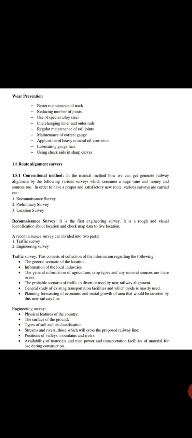On curves, the wear on the top of the rails is due to the following causes: slipping or skidding of wheels, the effects of centrifugal force and improper superelevation, with the load on the outer rail greater than on the other. Wear can be prevented by providing better maintenance of track, reducing the number of joints, use of special alloy steel, interchanging the inner and outer rails, regular maintenance of rail joints, maintenance of correct gauge, application of heavy mineral oil against corrosion, lubricating the gauge faces, and using check rails on sharp curves.